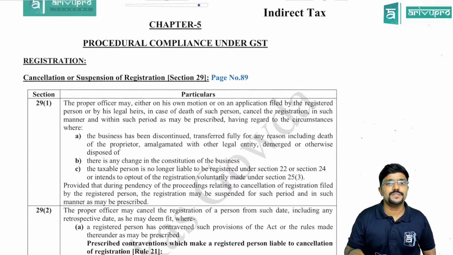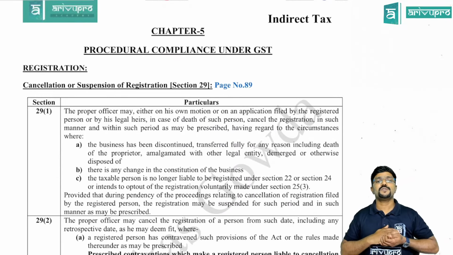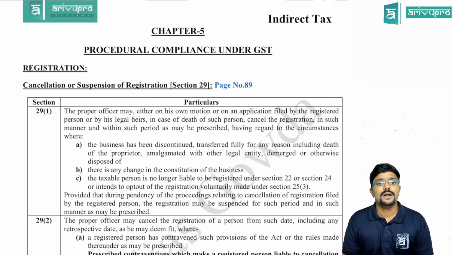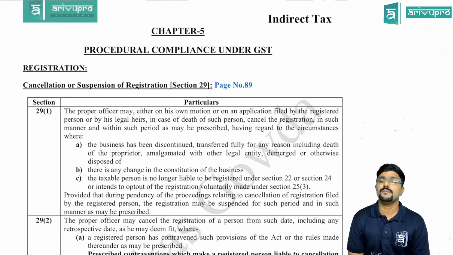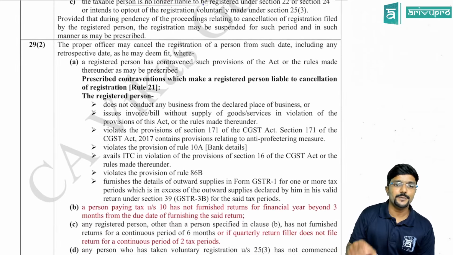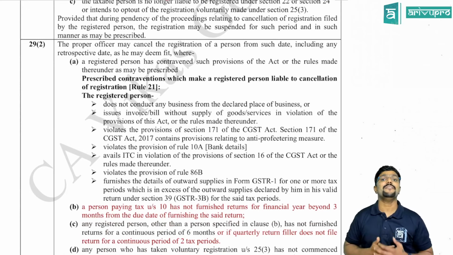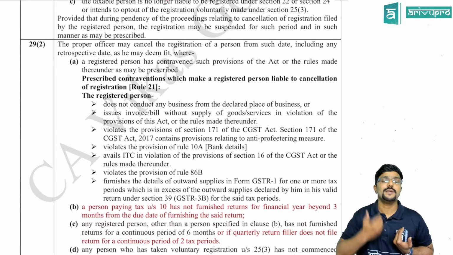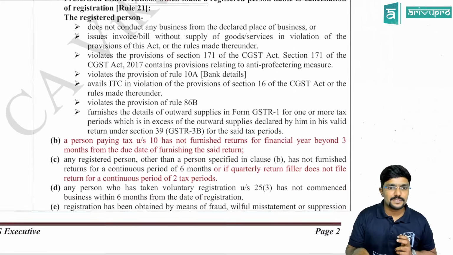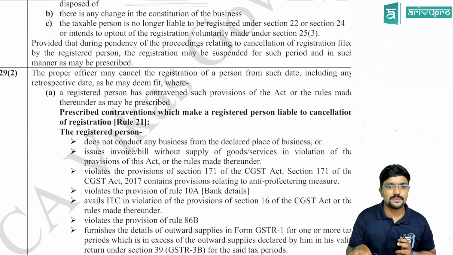Then coming to chapter 5, the next change. Procedural compliance under GST, the registration topic. Under that, cancellation or suspension of registration is there, now on page number 89. Come to that. There under subsection 2, the proper officer has the right to cancel my registration if I have violated any provisions of GST. Agree? Yes, sir. Now they have made some changes in clauses B and C under subsection 2.